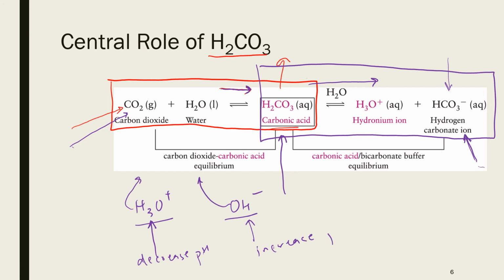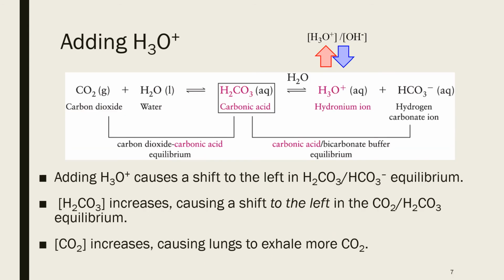But because blood is a buffer, it maintains its pH between 7.35 and 7.45, and that constant pH is due to the equilibrium reactions as shown here. So let's see what happens when we add more acid to our blood. Addition of acid to our blood means we now have an increased concentration of hydronium ion. So hydronium ion goes up.